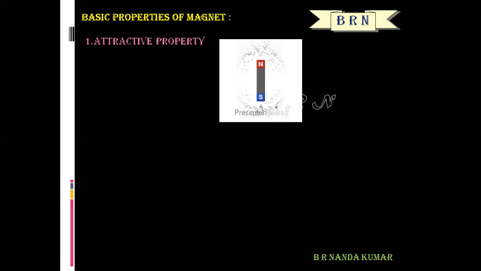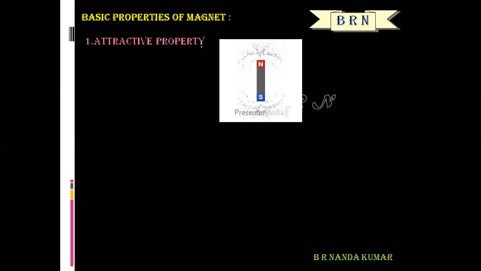So usually the attraction is maximum near the ends of the magnet. Those ends are called the poles, that is, magnetic poles. Magnetic poles are regions near the ends, not exactly the end, near the ends. Magnetic poles are regions near the two ends of a magnet with maximum power of attraction.